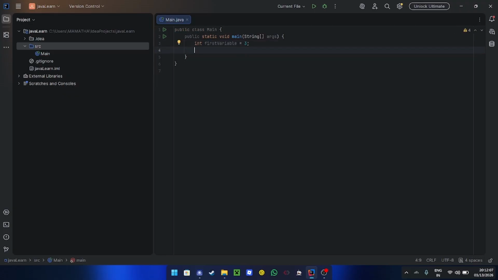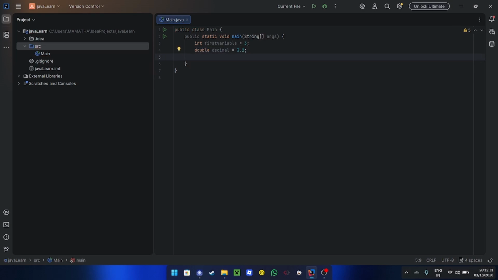Now what if I wanted to make a variable that could hold decimals? Now you could use either float or double, but for this case I will use double. So go ahead and type in double, and I'm going to say decimal. And if you wanted to put in a decimal, you would have to use a double. So I'd say 3.2. Now I can have decimals.